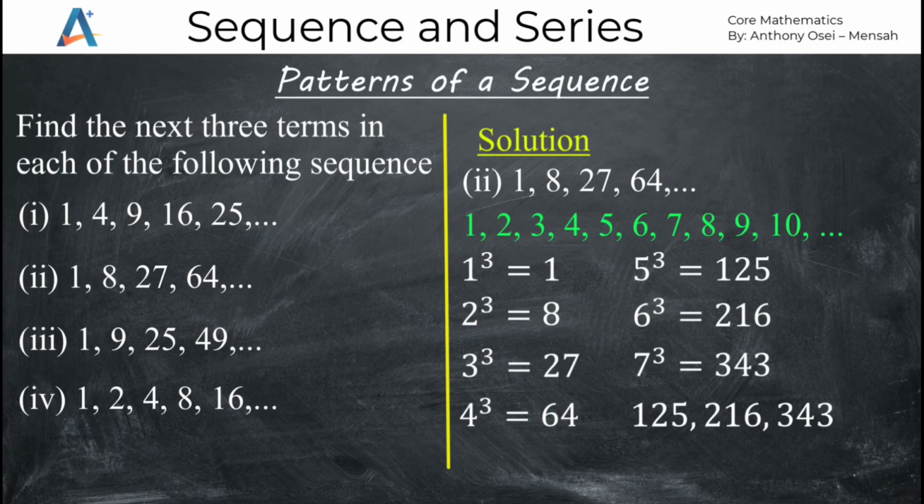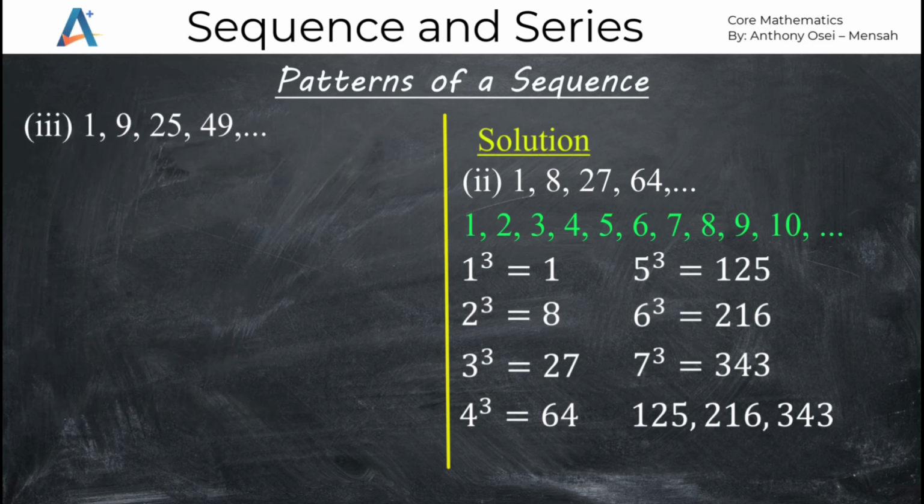You need to go through a lot of patterns to get to know the right one that goes for the sequence. Now, looking at question number III, that is the third one, we realize that the sequence in III is 1, 9, 25, and then 49, and so on. Now, checking from here, the addition of a constant number cannot bring out all these terms in the sequence.